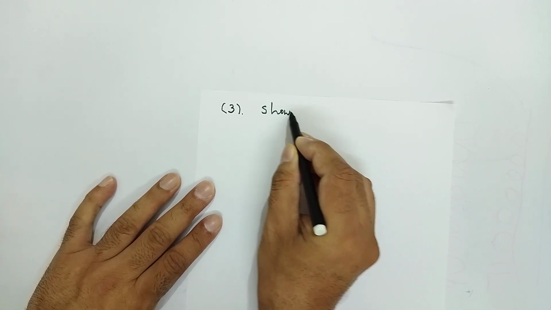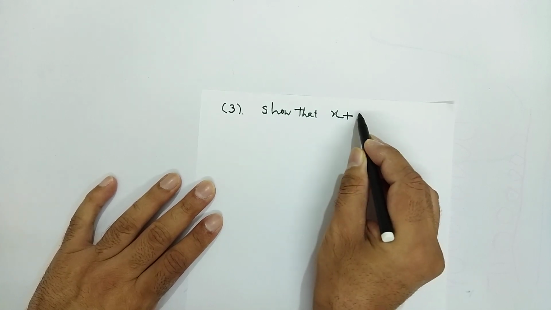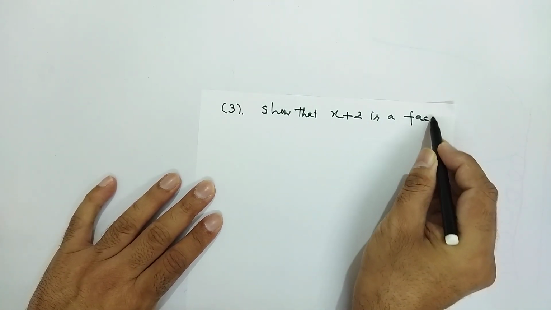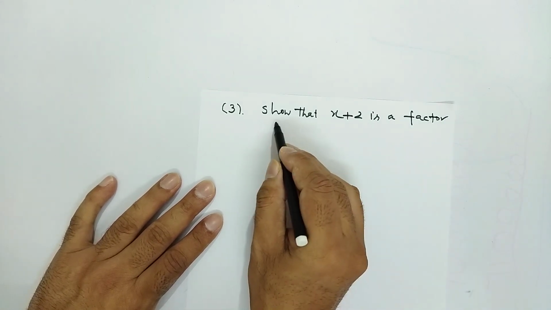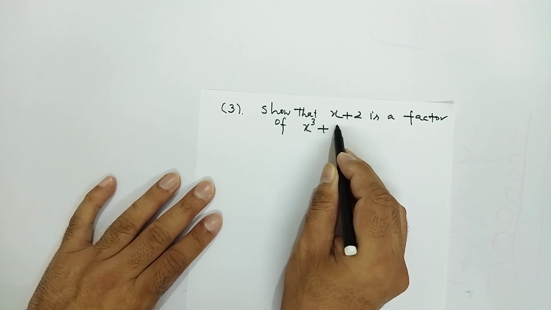Show that x plus 2 is a factor of x cube plus 8.